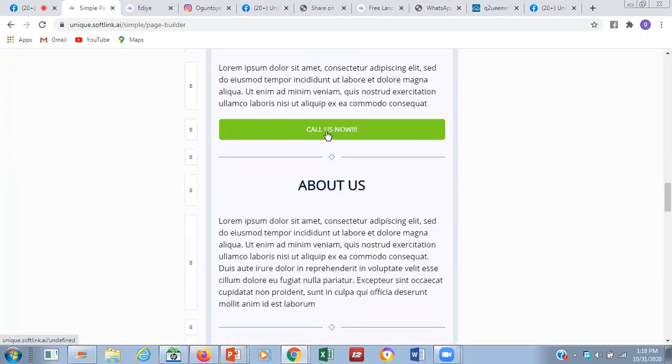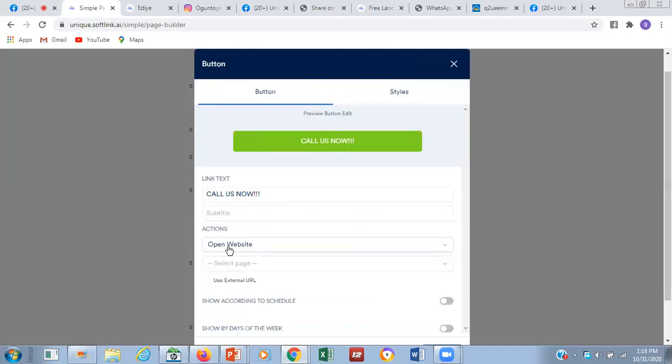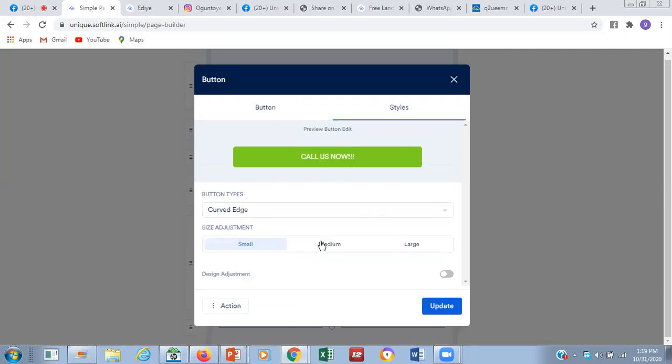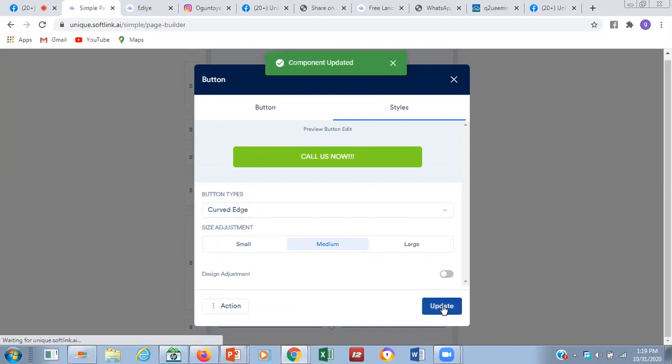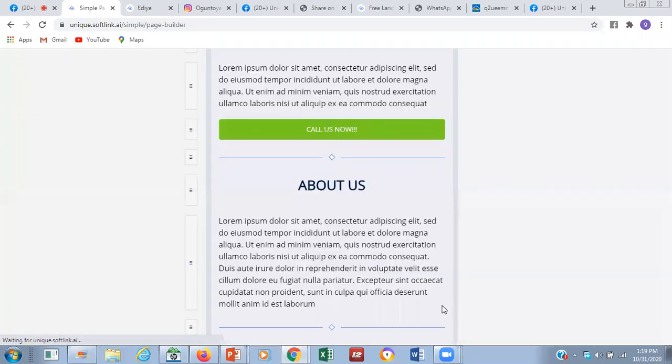Call us now. On the call us now aspect, like I told you the other style, use external URL, input the WhatsApp link. Always let it come to your WhatsApp. https://wa.me/234, then your number, 08030736196, you don't put the 0. Then you come to style. The style, let it be medium, let it be big, and update. So anybody that clicks on call us now will definitely land on your WhatsApp page.